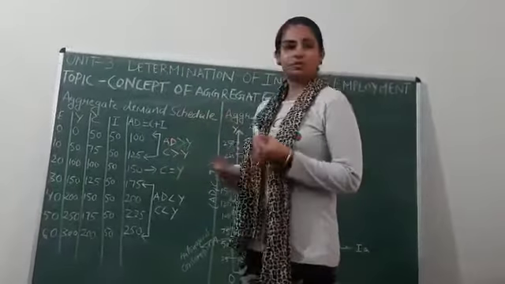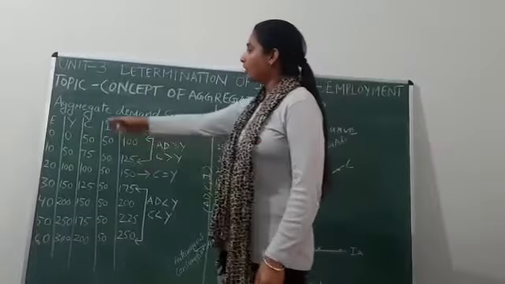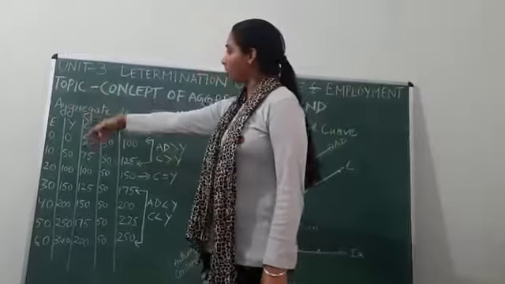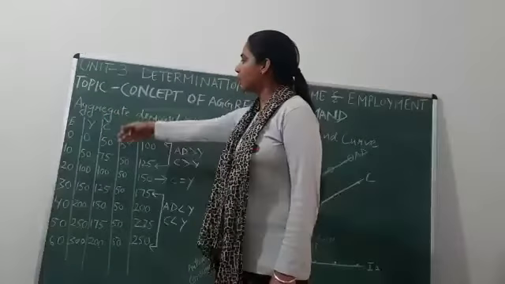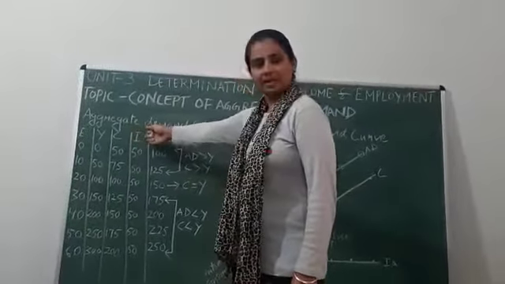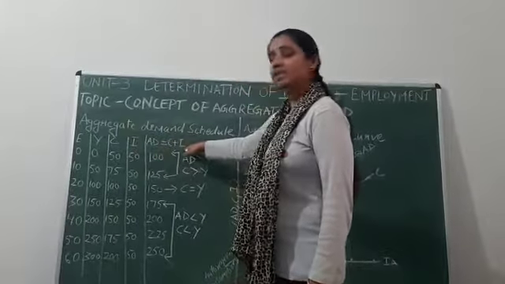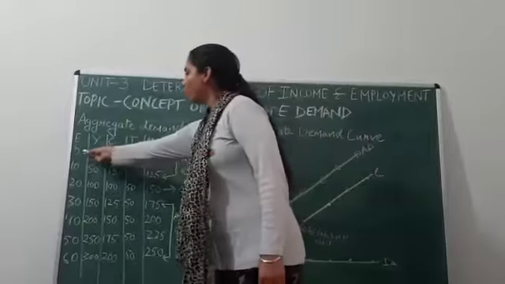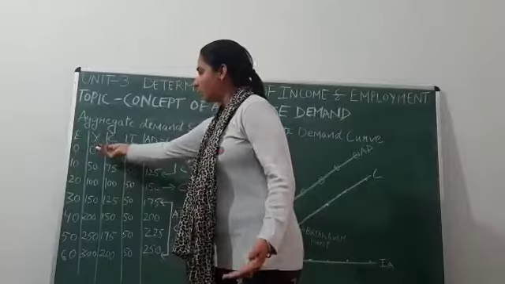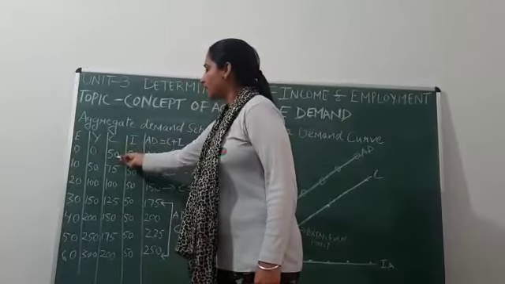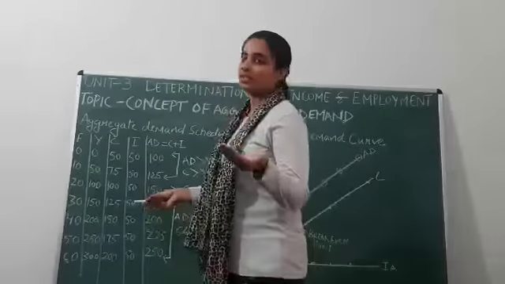So again, just for the sake of revision, I have drawn this schedule again, where E is level of employment in the economy, Y is national income or income level, C is consumption level, I is autonomous investment, and aggregate demand is equal to consumption plus investment. When no one is working in the economy, income will also be 0, but still consumption will be 50. This consumption is known as autonomous consumption.